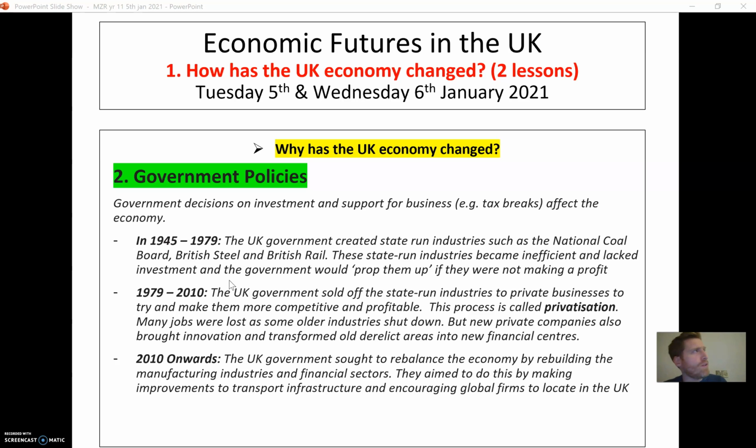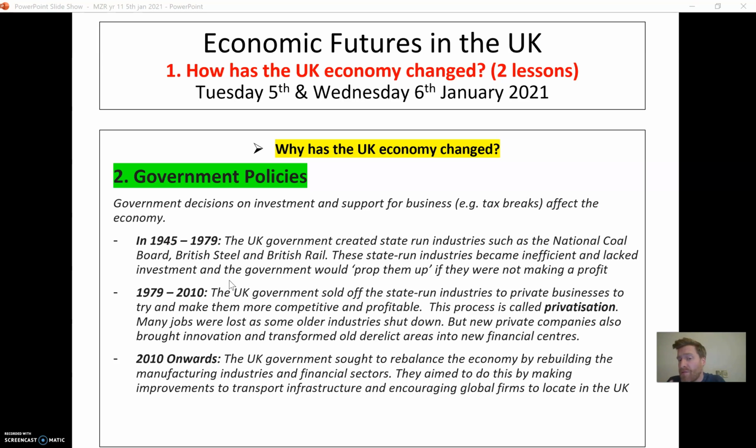Another example is the water companies. We used to have one water company for the whole of the UK, and that was separated off into Welsh Water, etc., which are now owned by private companies. This did lead to some negative things. It led to job losses, and it led to some older industries shutting down, which of course changed the structure of our economy.